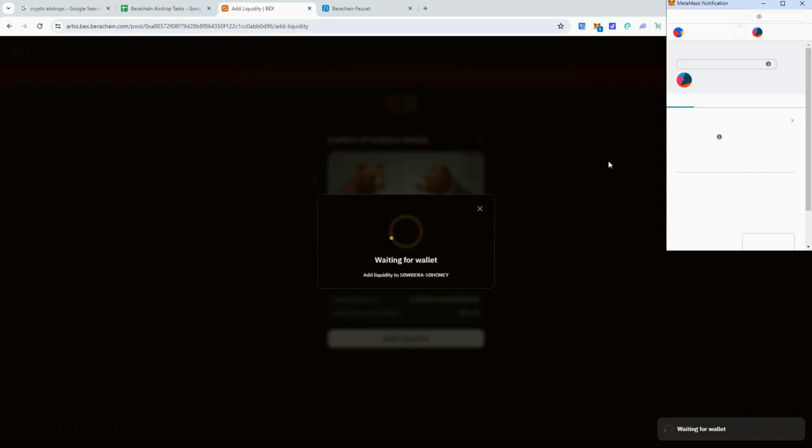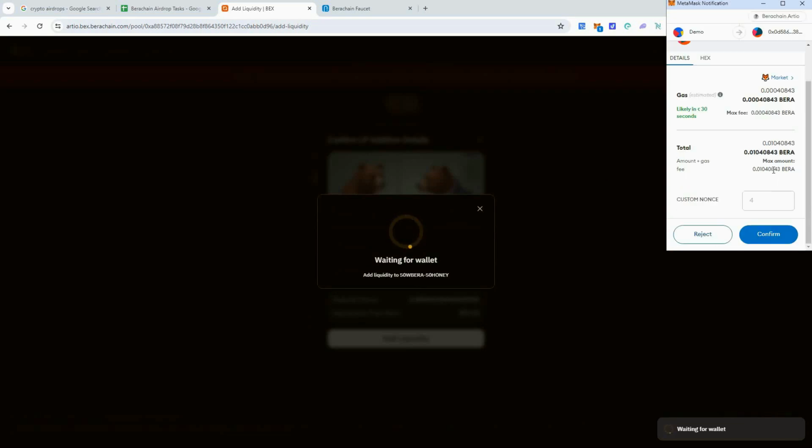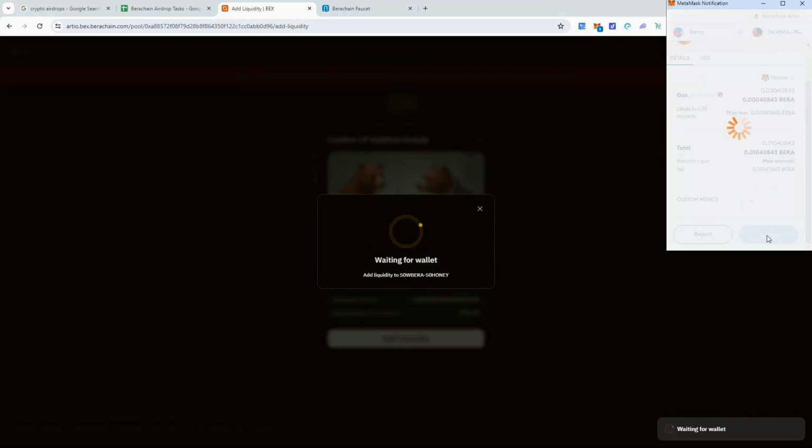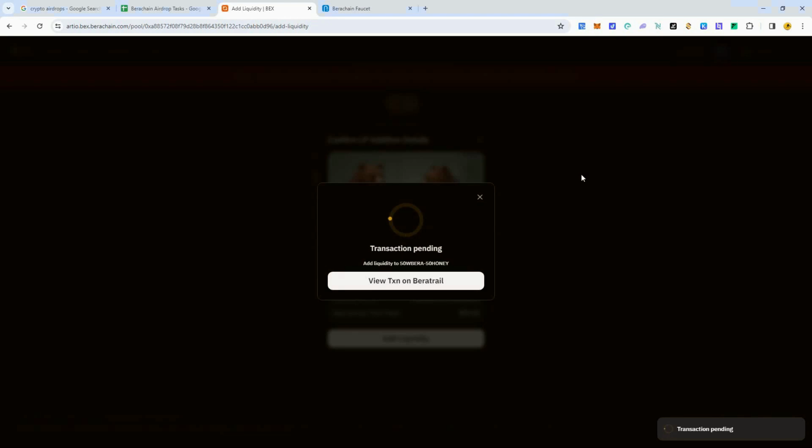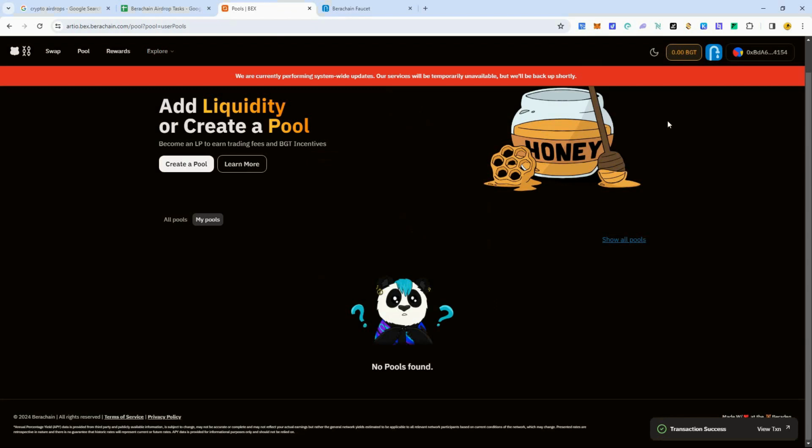What this is going to do is allow us to earn the BGT token, which you can only earn through providing liquidity. You can't just buy that token, which is pretty cool, because with most of these other yield farms, you can just go buy the yield farm reward token on the market. But with Berachain, you can only get that by providing liquidity. You can't just buy and sell this. Now, you can convert your BGT to Bera directly through the rewards section. I'll show you that once we get to that step.